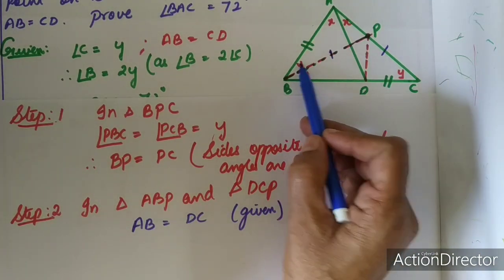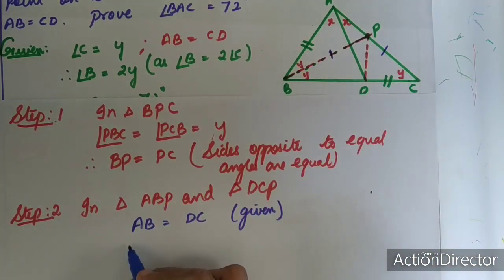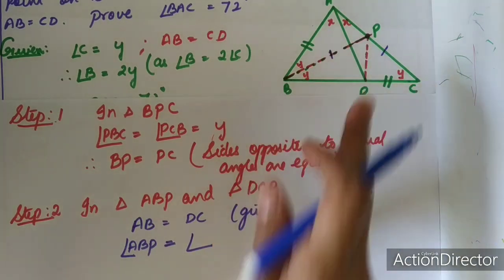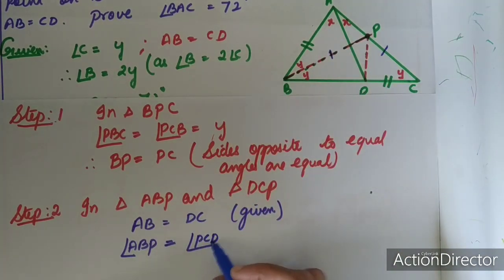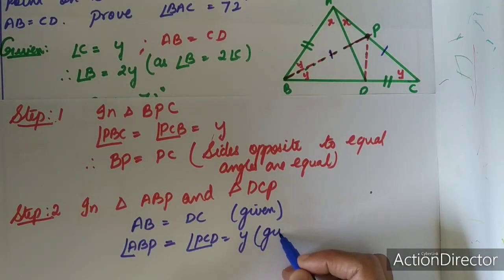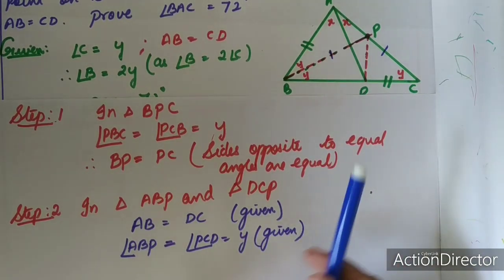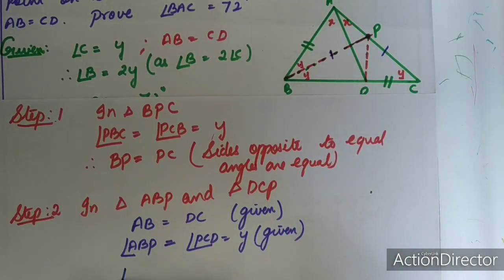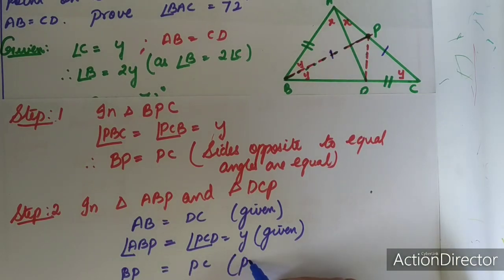Second, you can see these two angles are equal. So I can write angle ABP is equal to angle PCD is equal to Y. Given. Third condition, just now you have proved BP is equal to PC. BP is equal to PC, proved above.